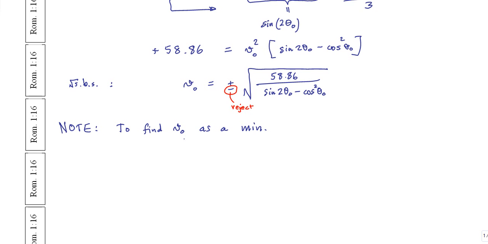If you look at this term that we just found, you'll notice that the square root of the numerator isn't going to change. The square root of 58.86 is a constant. But if you look at the denominator, in particular, you'll see that you have this sine of a double angle minus cos squared of an angle, single angle. Well, that can change depending on the angle theta naught. And so in order to make v naught the smallest possible value, you want to make this thing on the bottom the biggest value possible. So to find v naught as a min,